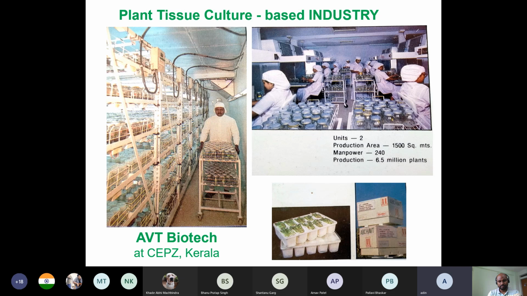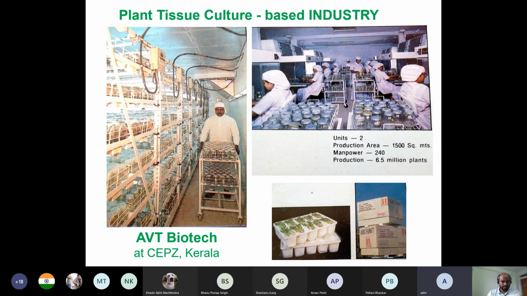So this is one thing about the biotech industry: they are doing contract research as per the demand. Why are they doing it here and not in the European countries themselves? Because the cost of production is cheap. The labor cost is cheaper in our country compared to theirs. That is why they are doing it here.